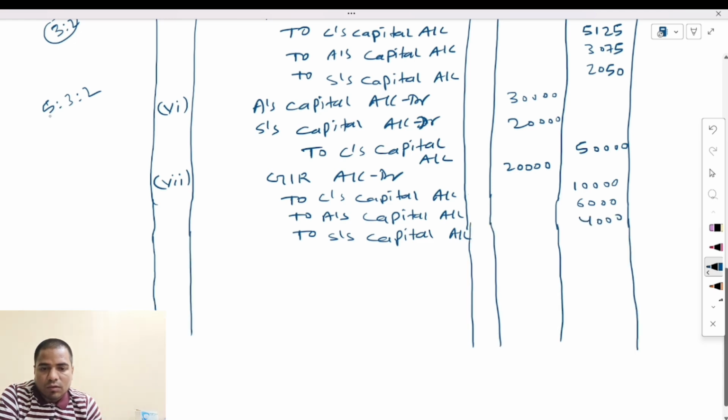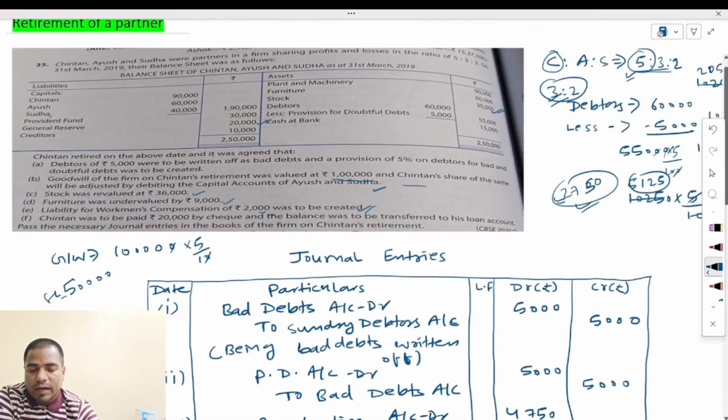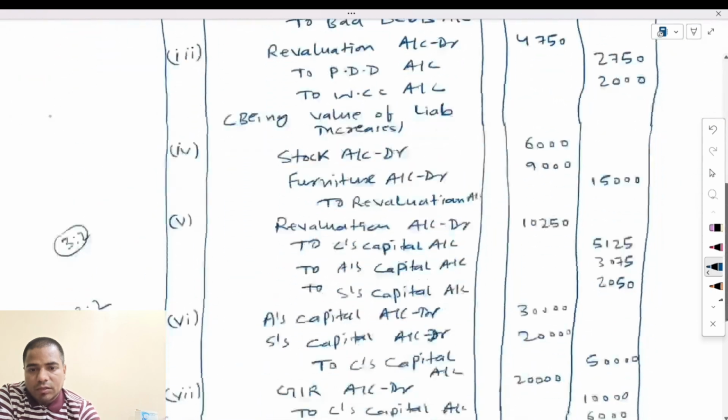Now what do we have to do? We have to calculate the total capital of the retiring partner. Then afterwards we will make the journal entry. It means we have to calculate C's capital. How much would be the value of the total capital that they will withdraw? Chetan's capital was 90,000.